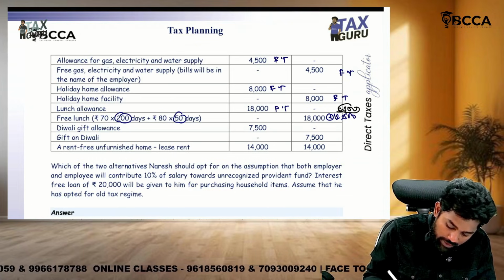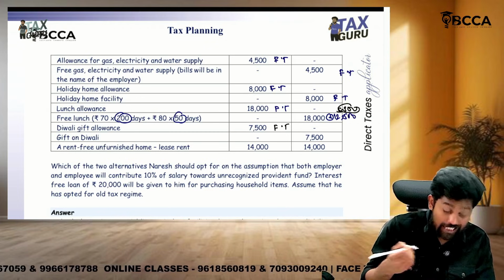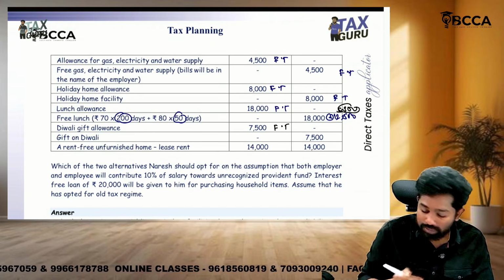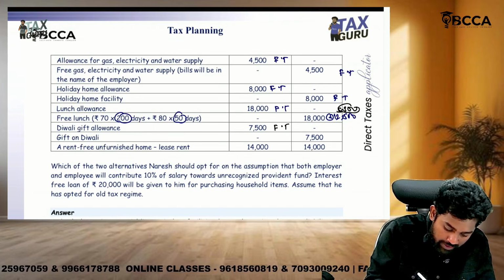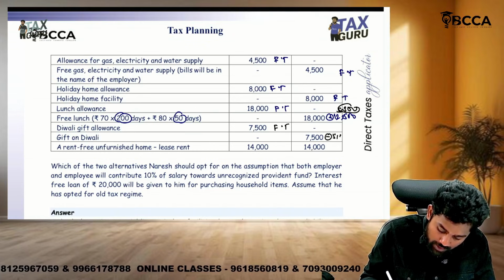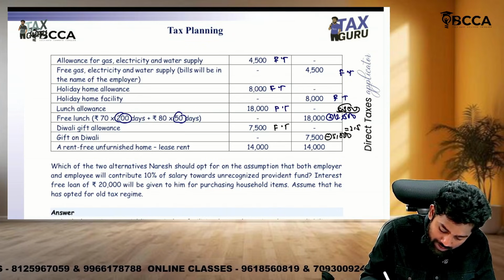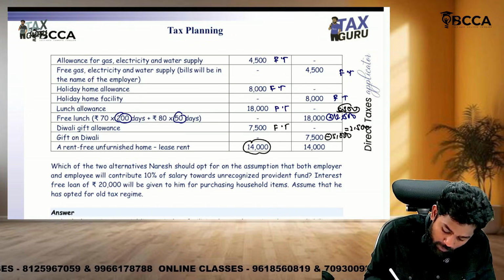Then Diwali gift allowance is fully taxable. Gift provided, sir, 5,000 is exempted. If any gift is given, 5,000 is exempted. Then what is the taxable one, sir? 2,500. Then rent free accommodation provided.